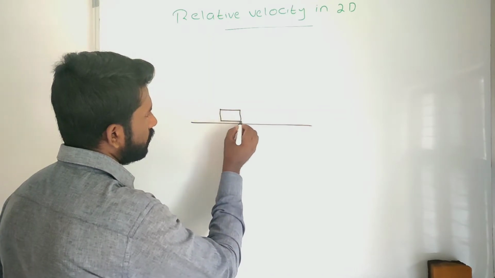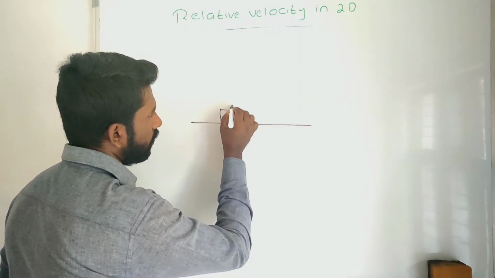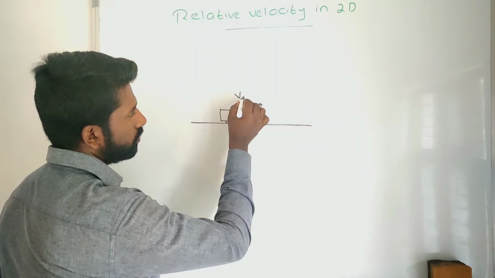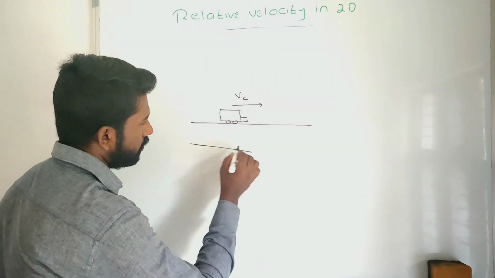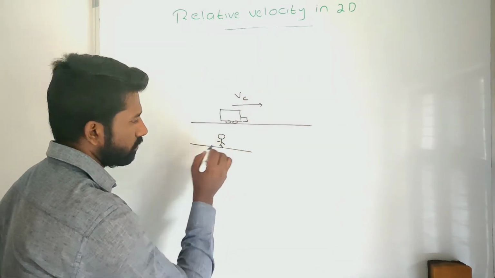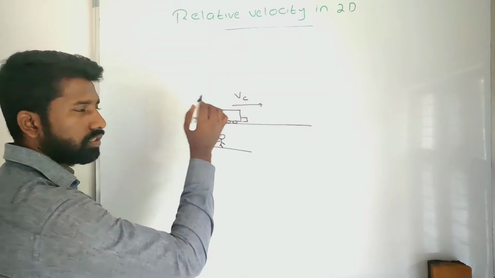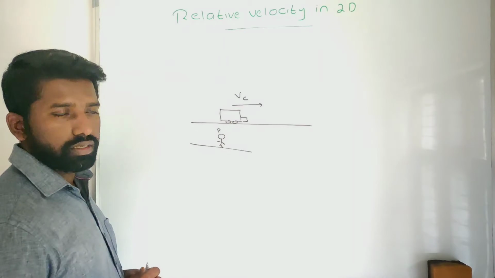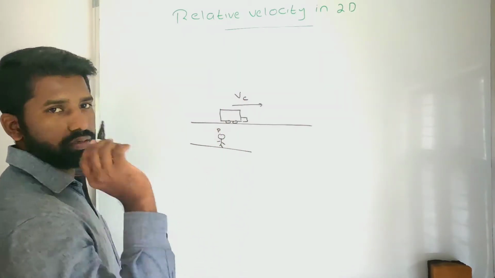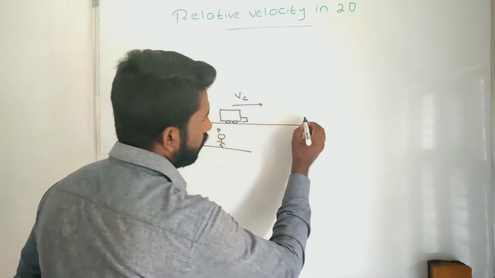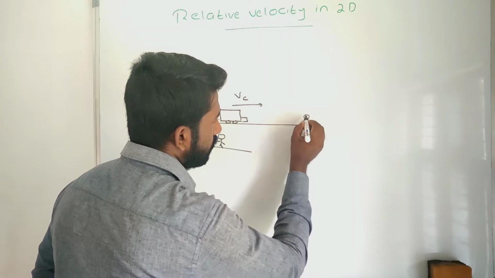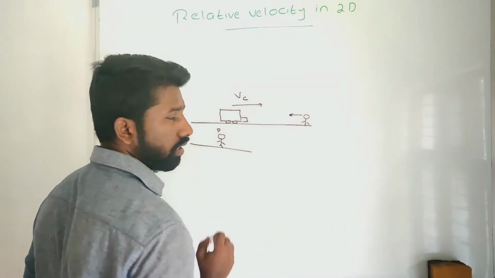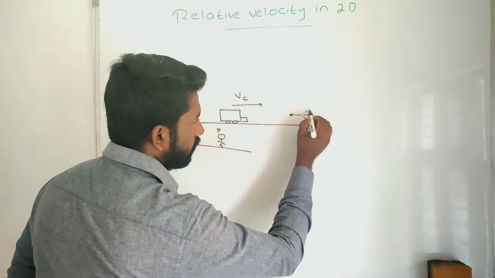If a car is moving in this direction with a velocity v, a person is standing on the ground like this. For this person, the car appears to have the velocity v. Another person is running in this direction.